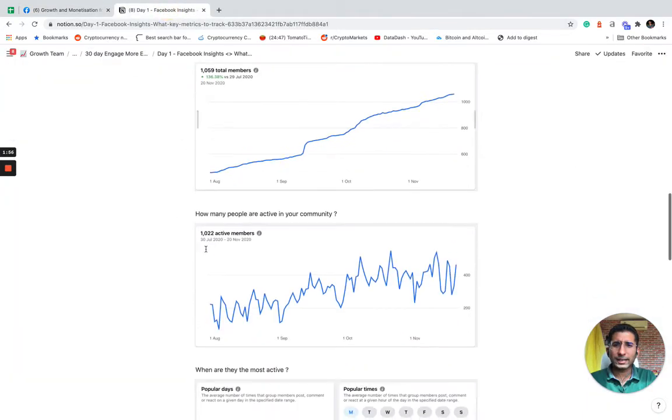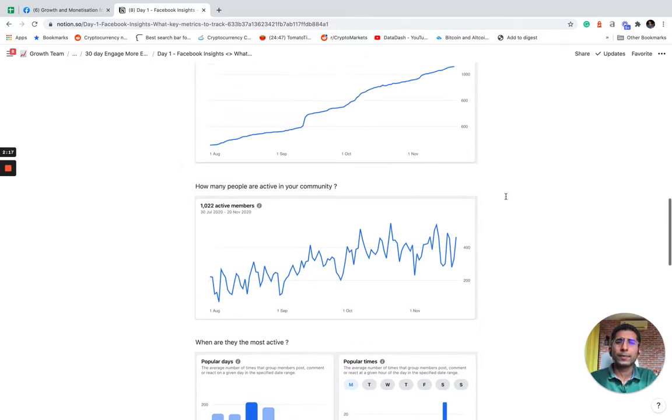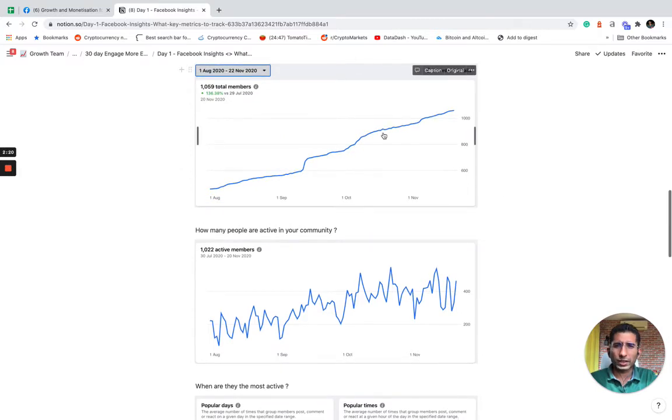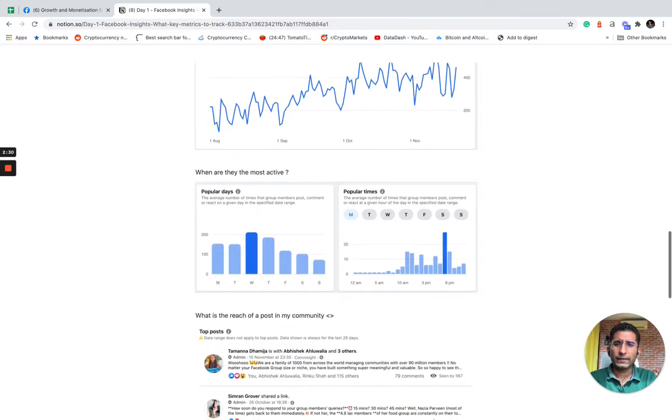The next thing that it will tell you is how many people are active in your community. This is the graph of daily active people in my community, and you see that this was around 200 in August. It's around 400 on average in October and November. So the number of people active daily in my community has gone up from 200 to 400. The total number of people in my community is about 1000, so about 40% of people are active daily in my community.